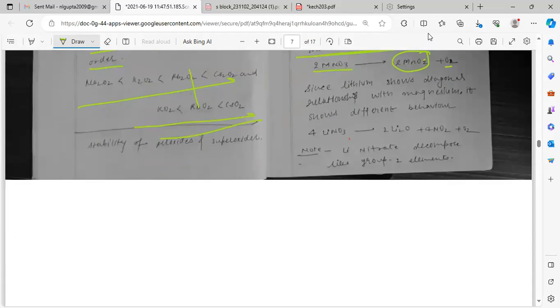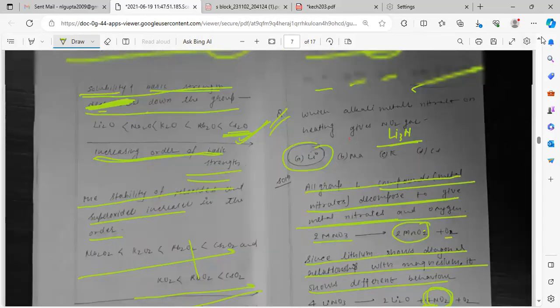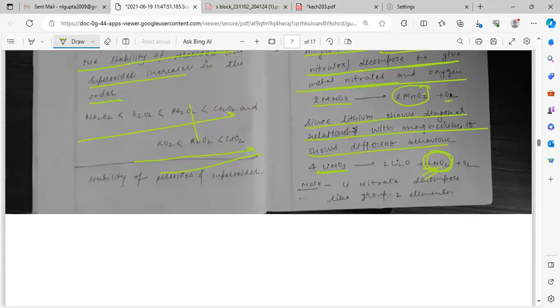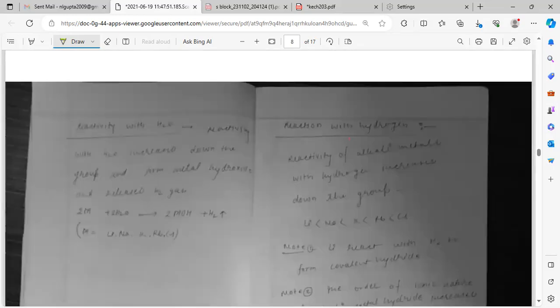This question was asked in the exam, that is why I am discussing. Since lithium shows a diagonal relationship with magnesium, it shows different behavior. LiNO3 gives Li2O, 4NO2 and oxygen. Which alkali metal nitrate on heating gives NO2? The answer is lithium. Keep in mind, lithium gives NO2 because it is the exceptional one. Lithium nitrate decomposes like group 2 elements to give NO2. Only lithium gives NO2.